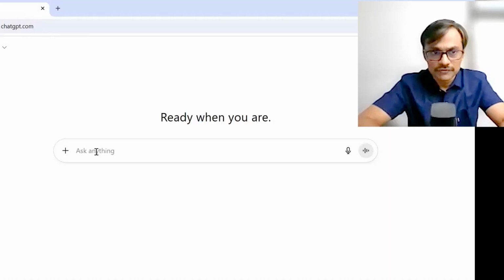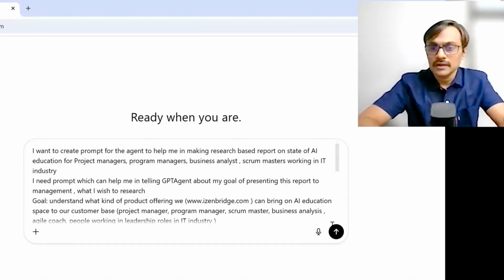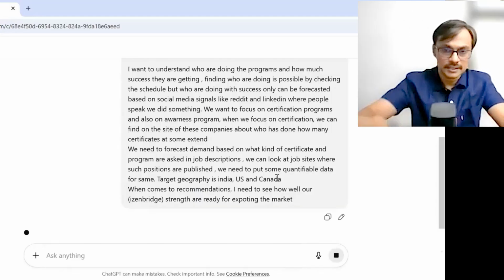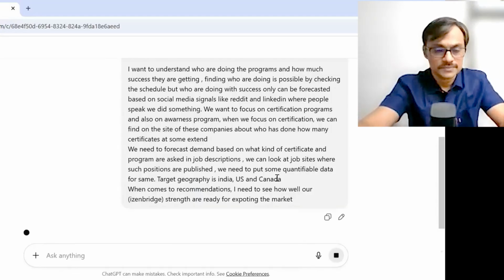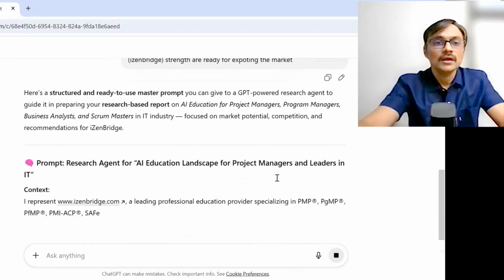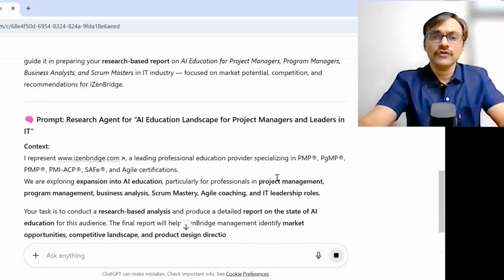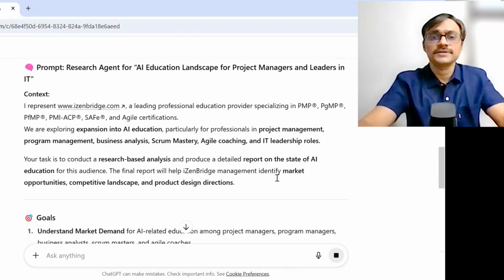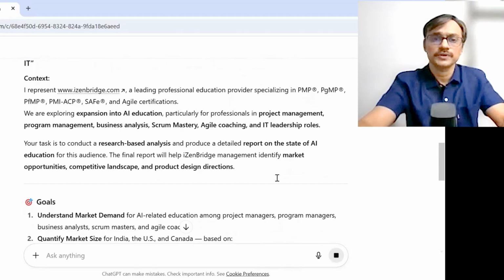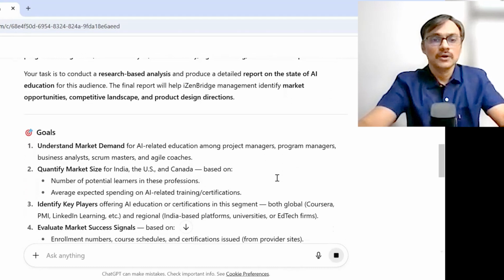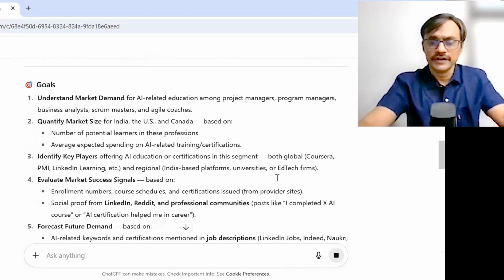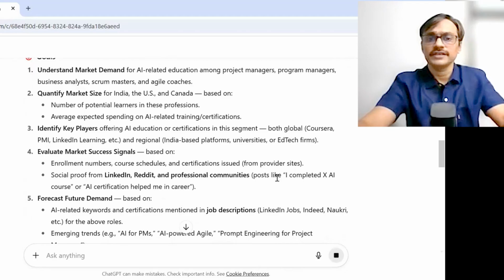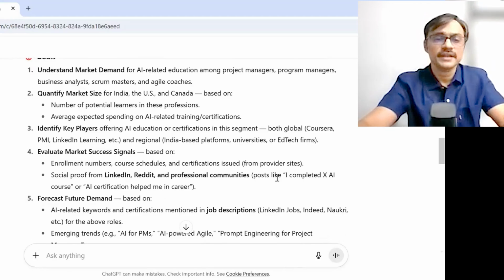So I'm copying my Word file into GPT-5 and let's see as a result what comes. So prompt: research agent for AI education landscape for project manager and leaders in IT. Context, okay. So I represent a leading professional education program. We are exploring expansion to AI education. Okay, goal is understanding market demand, quantify market size, okay, identify key players, both global and regional. Okay, yeah, that's little more enhancement has been done.